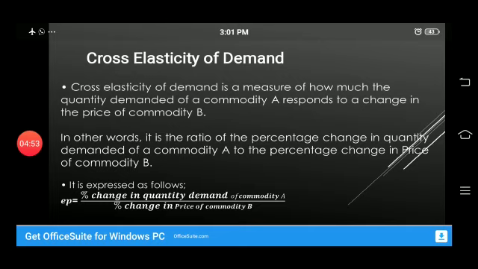In other words, it is the ratio of percentage change in quantity demanded of commodity A to the percentage change in the price of commodity B. It can be expressed in a formula like ET is equal to percentage change in quantity demanded of commodity A divided by percentage change in the price of commodity B.